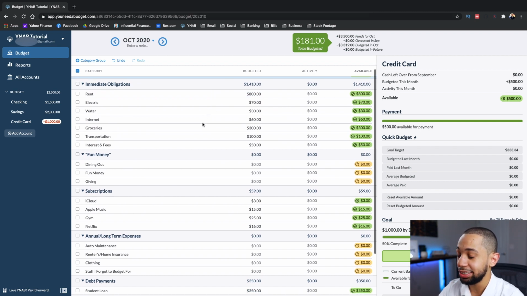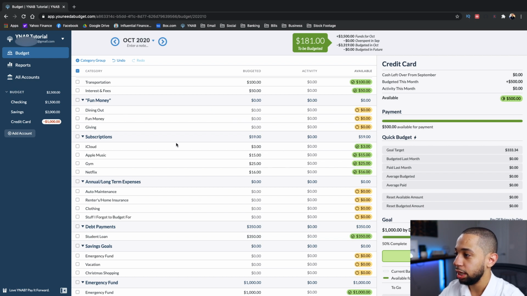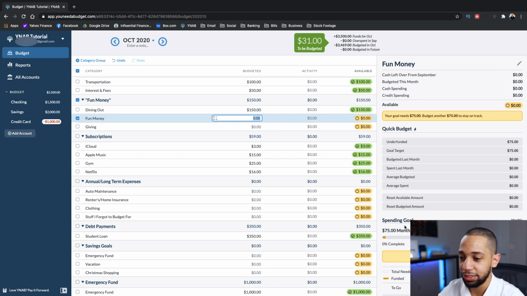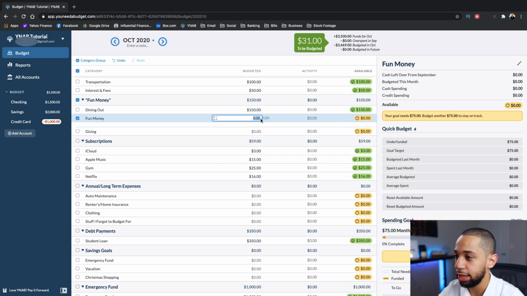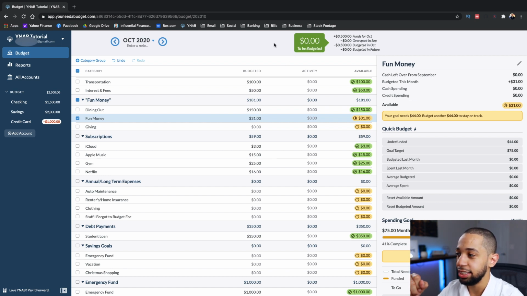Keep in mind that as I am funding accounts, I continue to look at this and make sure that I am funding expenses that will come in at the beginning of the month first. As you can see here, fun money I have not budgeted, so I'm gonna go ahead and budget that. Dining out, I budgeted $150. That brings me down to a total of $31. And my fun money, I have $75 as a spending goal here. It looks like I don't have enough money for that yet. So I'm gonna budget what I have, $31. So as you can see here, my total to be budgeted amount has hit zero.